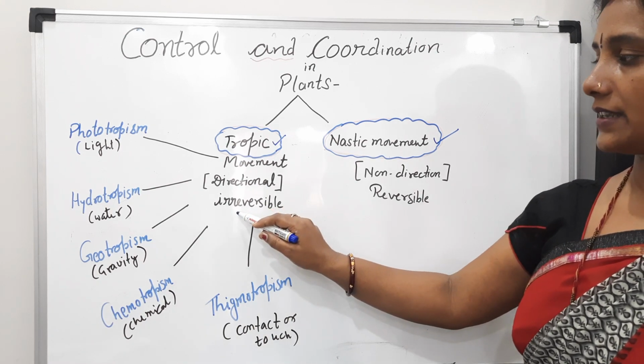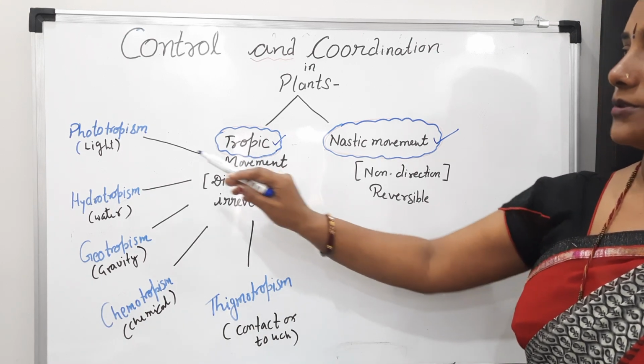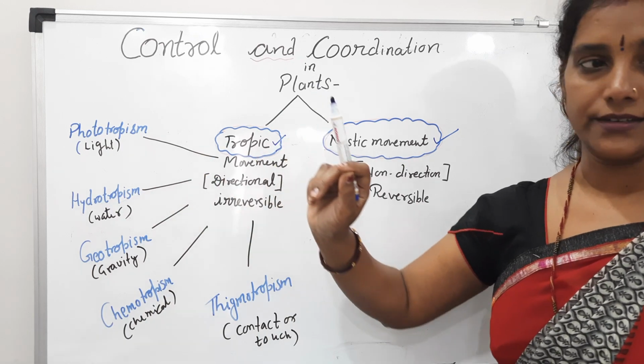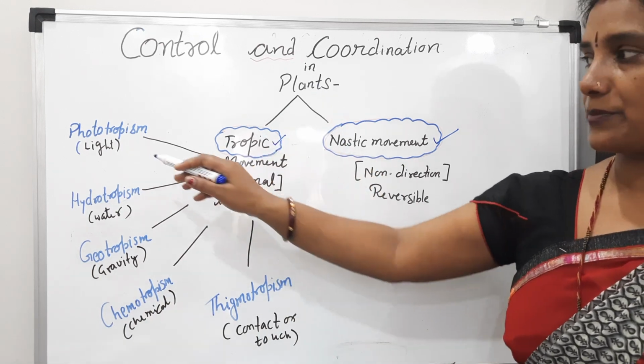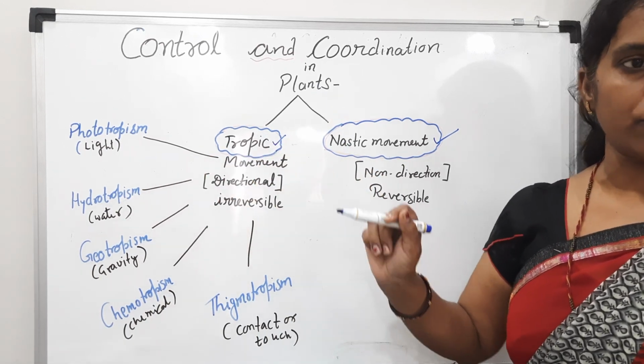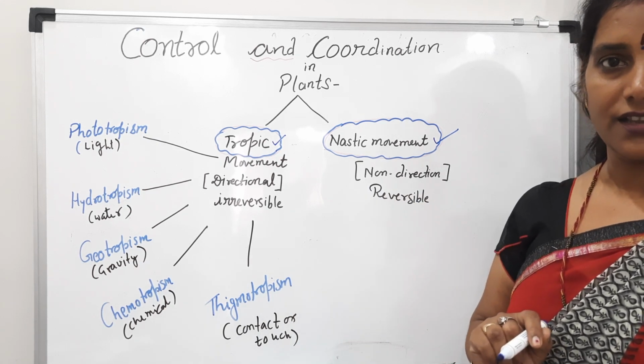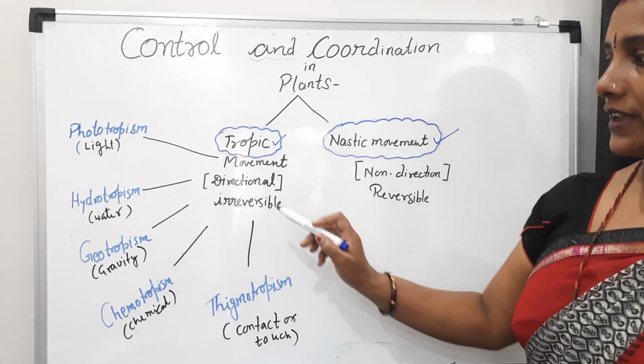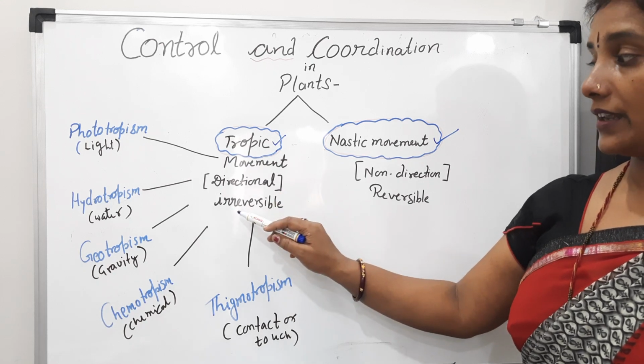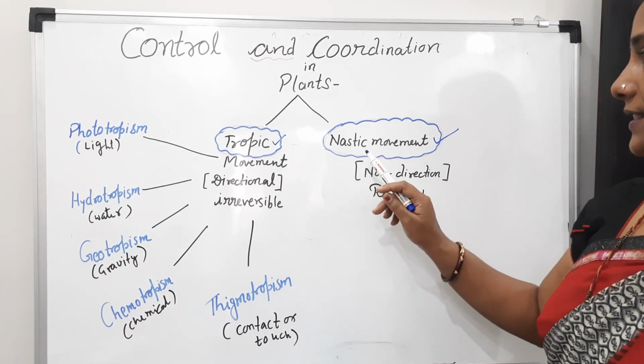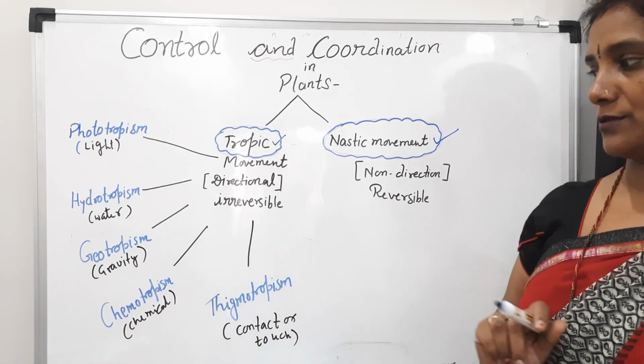How can you say it's irreversible? Students, suppose the plants grow towards the light. तो क्या वो वापस लाइट हट जाने पर क्या वो उसकी ग्रोथ रुक जाती है या वापस वो छोटा हो जाता है? Isn't it? It is not possible. That's why I am telling you, it's irreversible movements, while the Gnostic movement is reversible movements.